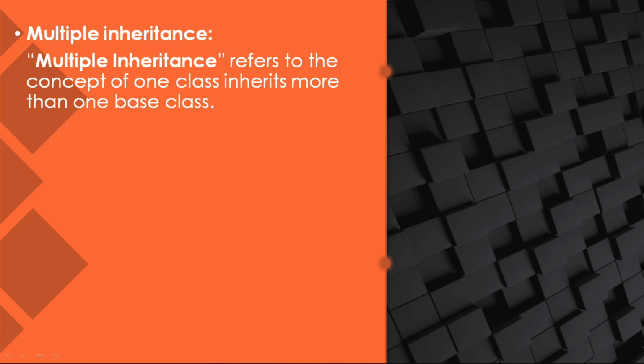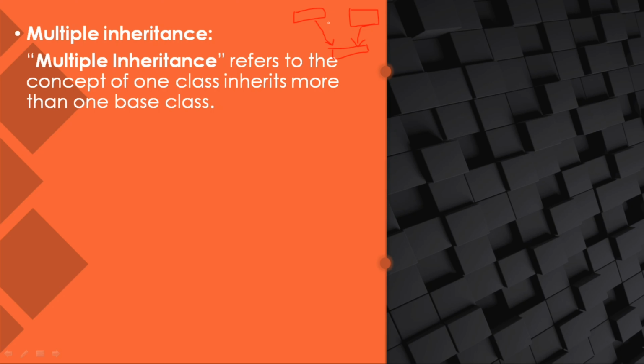Now let us discuss multiple inheritance. Multiple inheritance refers to the concept of one class inheriting more than one base class. That means this is a base class and we have another base class. So the content from this base class is inherited by one child class, and the content of this base class is inherited by this child class.